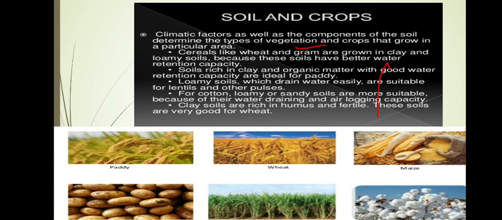Here with that we come to the conclusion of the chapter. At the end of the chapter, what you have to learn is that soil is a natural resource. We have to use it very carefully without harming our soil. We depend on the soil for food, clothing and shelter. We depend on the soil for minerals. We depend on the soil for water. We depend on the soil for crops. So that means soil is one of the natural resources. So we need to use it very carefully, meticulously, without harming the soil, without polluting it.